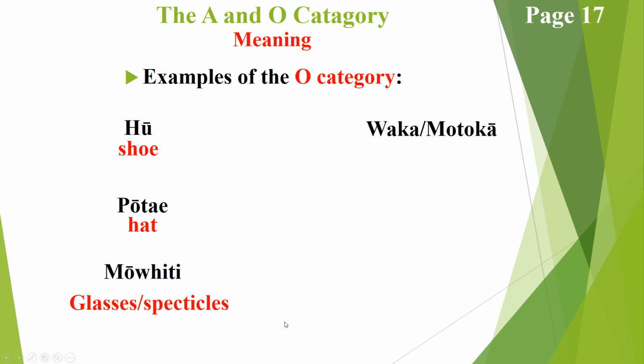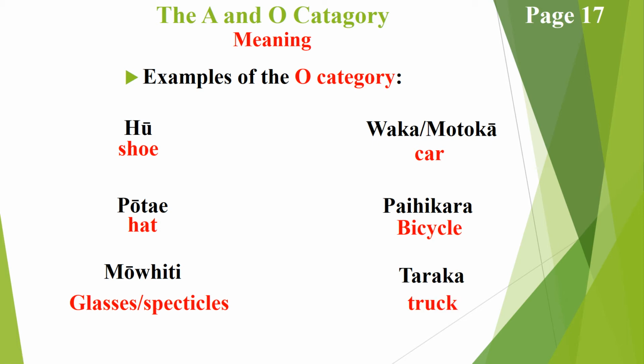Ka pai? So the other one is waka or motoka, okay, which is obviously a car, like motor car. Okay, here's another one, paihikara, which is bicycle, and taraka, which is pretty simple, okay, truck. So these ones on this side we went through, and I think we may have gone through waka last week, but paihikara and taraka I've added there to give you a bit more of a spectrum of some of the things in the or category. Okay, so moving on.